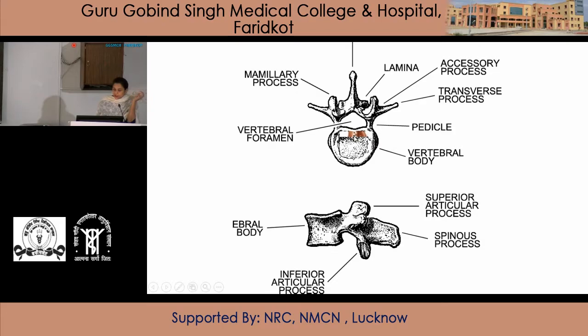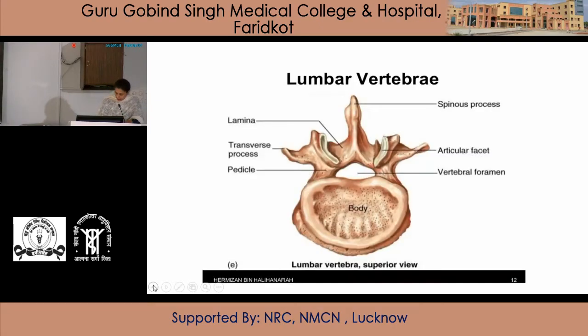Next we discuss the superior articular process. Here are the superior articular process, inferior articular process and the transverse process. First we discuss the transverse process. Transverse processes are thin and tapering and directed laterally and slightly backward.